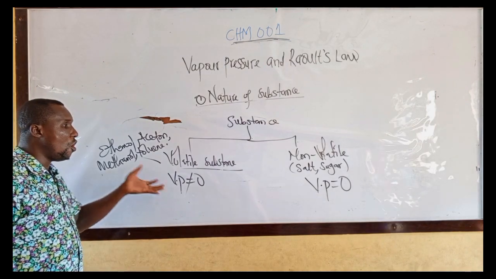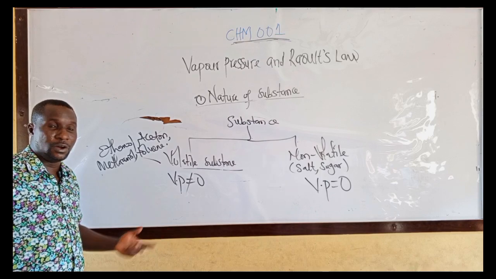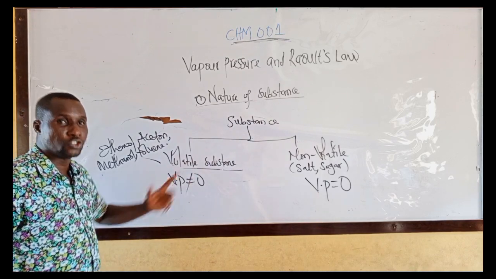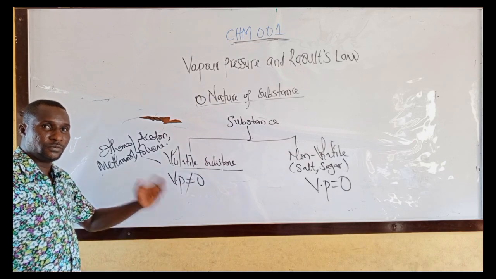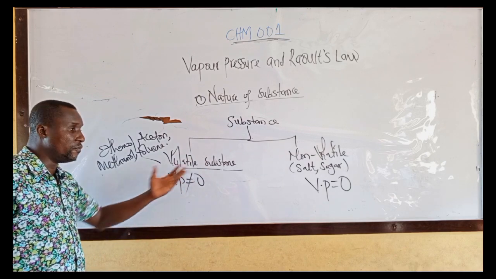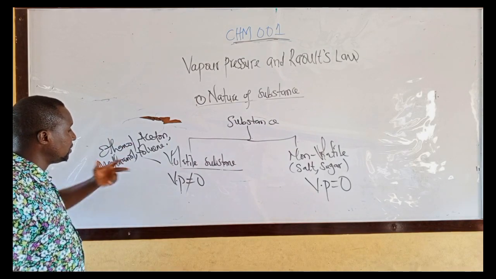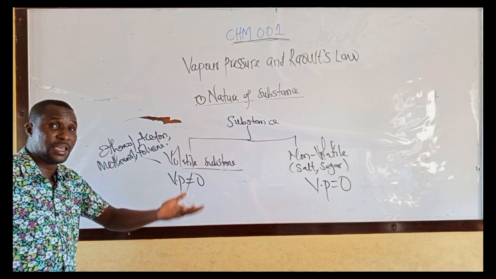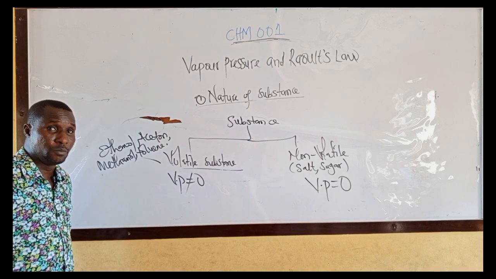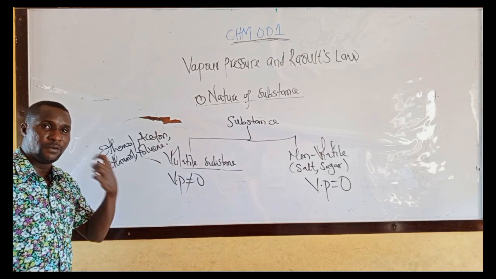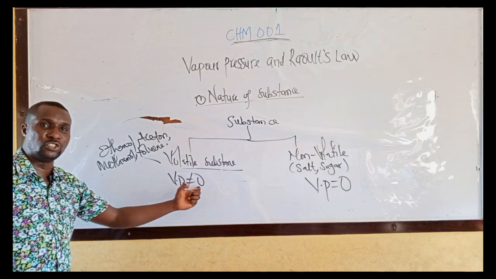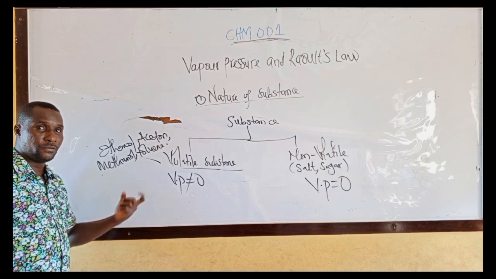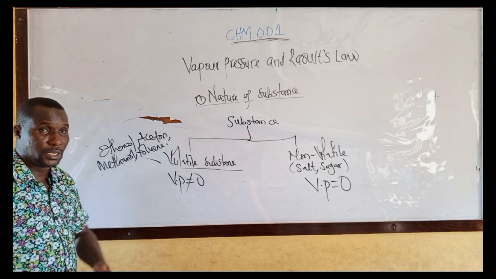Vapor pressure occurs on volatile substance, such as ethanol, acetone, methanol, toluene. And I told you volatile substance is substance that evaporates at room temperature or below. They have maximum vapor pressure. Take note.